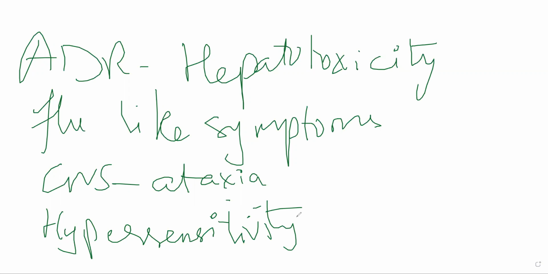So what did we say about adverse effects? Hepatotoxicity, gastrointestinal disturbances like epigastric distress, abdominal cramps. It can cause flu-like symptoms. It can cause CNS symptoms like headache, drowsiness, dizziness, ataxia. It can cause peripheral neuropathy, and it can also cause numbness in extremities, peripheral neuropathy with pain. It can cause hypersensitivity, skin rashes and urticaria. It can cause staining reactions or staining of secretions, bodily secretions like urine, sweat, tears, saliva. These all turn reddish orange in color.